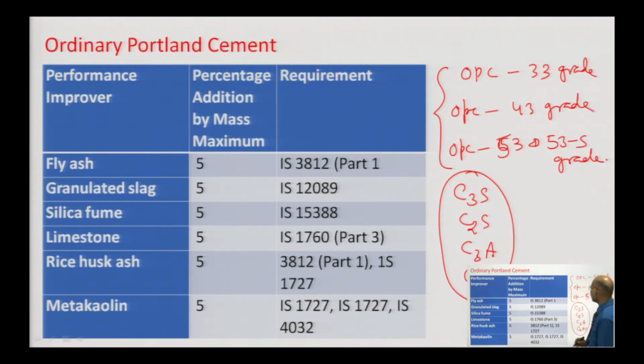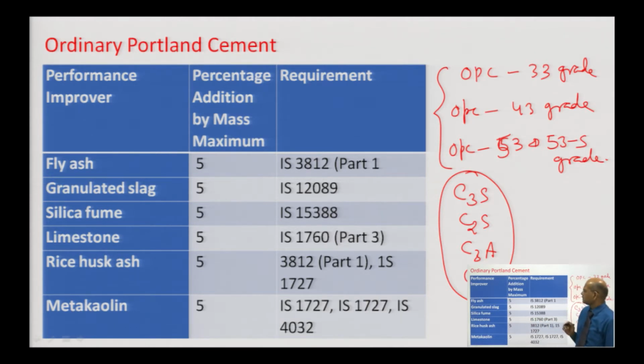So, what are the performance improvers? That is fly ash, granulated ground blast furnace slag, silica fume, limestone, rice husk ash, metakaolin. So, these are the things we can add to improve the performance of ordinary Portland cement, but the restriction is we cannot put more than 5%.